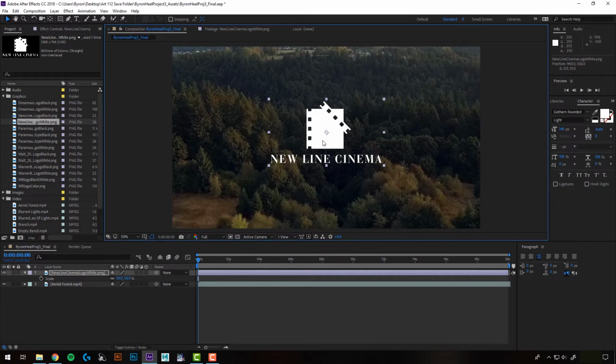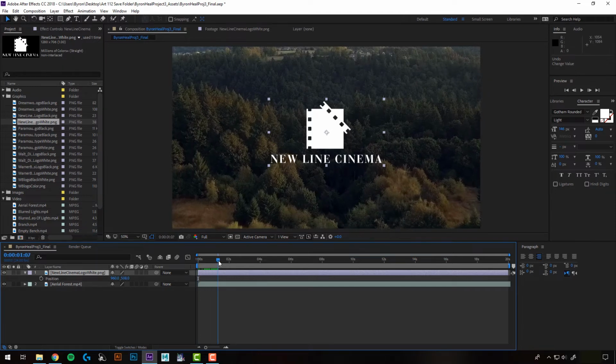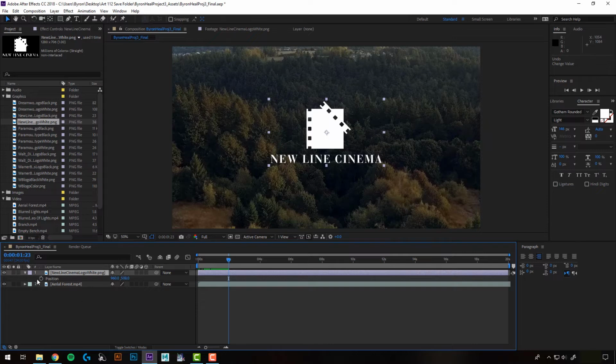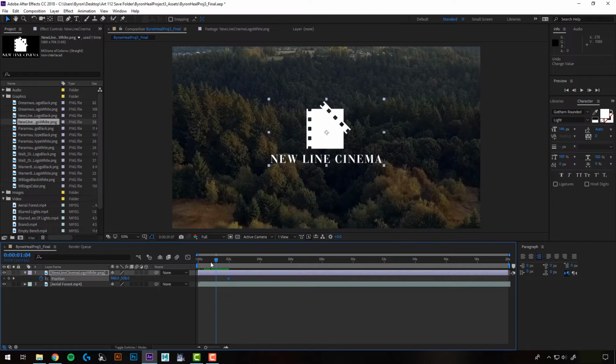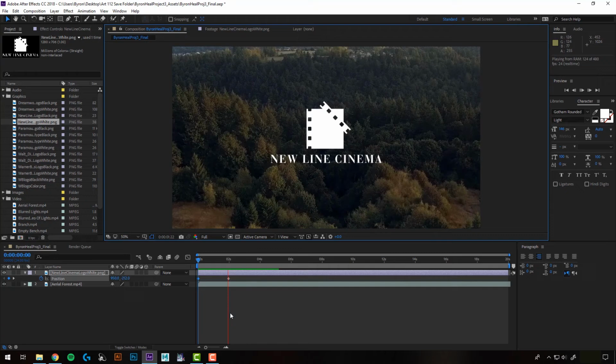All right, so I'm not really sure how I want this to animate in, but let's try a few different things. Maybe we'll start with the position. Since I know that this is the final position I want it to land on, that will be my final keyframe. So I'm just going to go ahead a little ways in my timeline, and I'm going to set my stopwatch, and that'll set my first keyframe. So I have a keyframe there, and it's keyed in this position. So that will be its final landing spot. So I'm just going to move forward now, and I'm going to just move it up and out of my page. So now when I hit play, it's going to move down in.